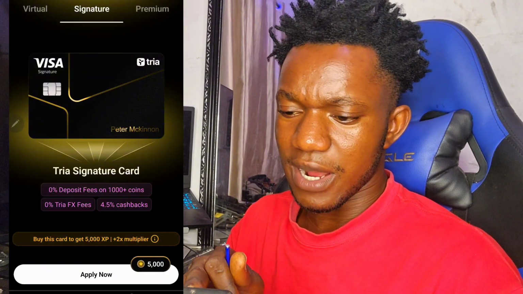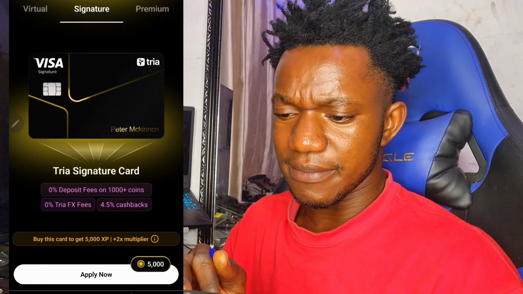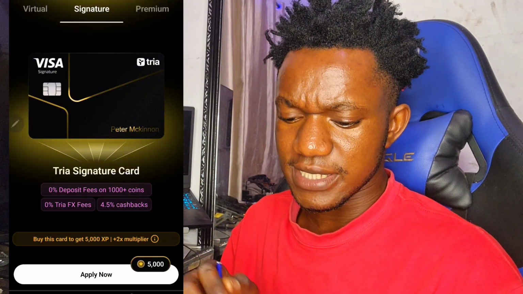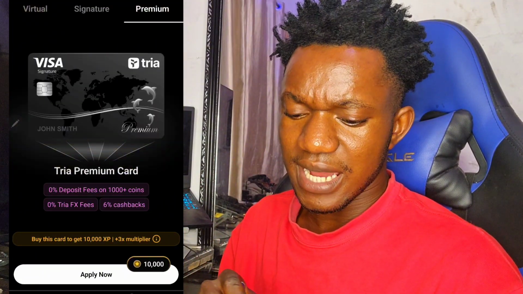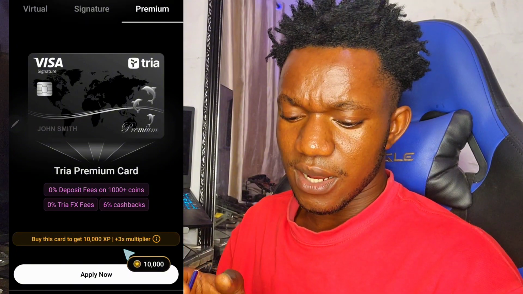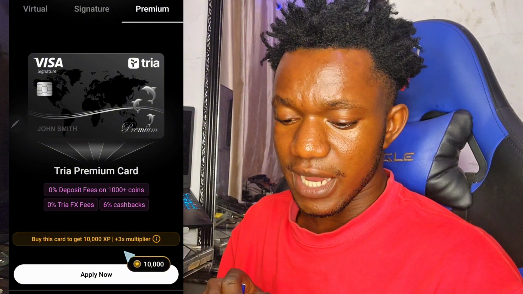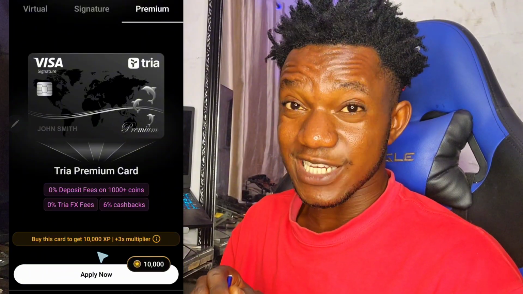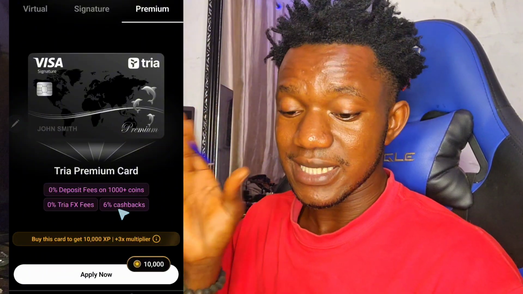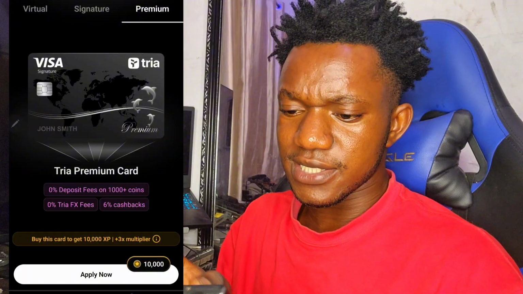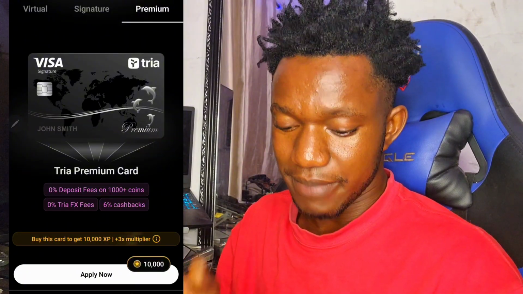You can get this for about, I can't really remember the price of this one, but the last one right here gives you 3x multiplier, 1000 XP, and of course you can see 6% cash back. Each time you spend, you get 6% back. All right, this signature actually gives you 4.5% back.